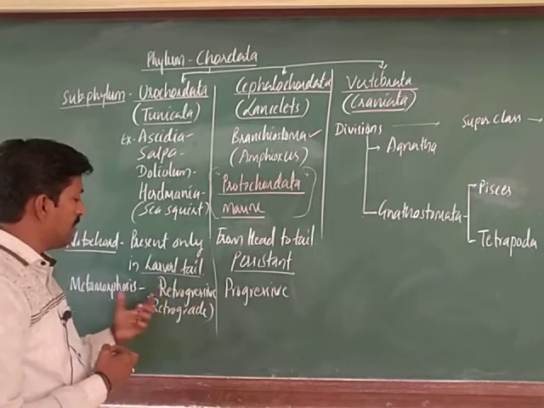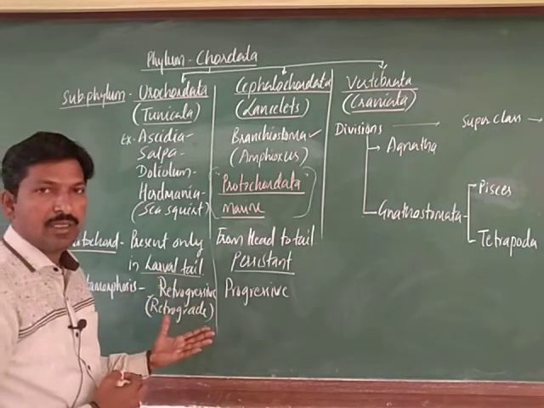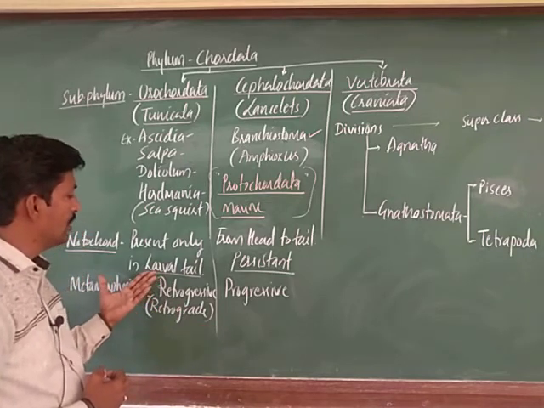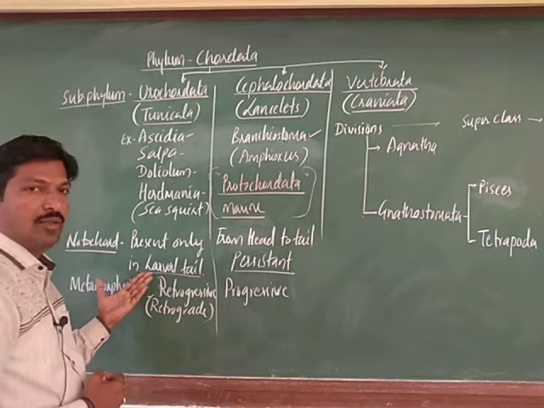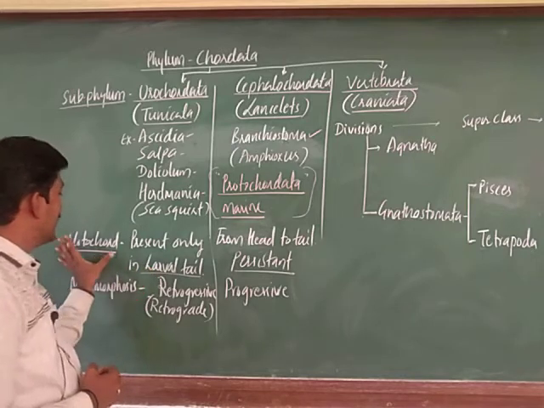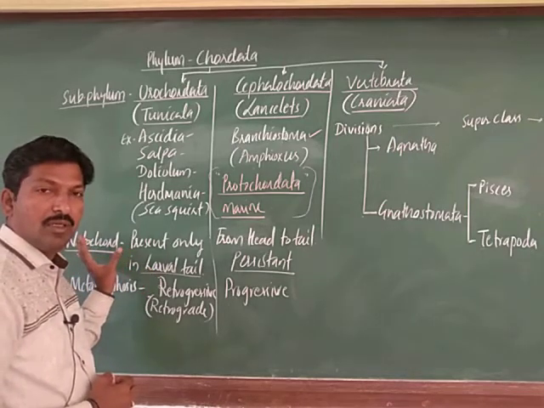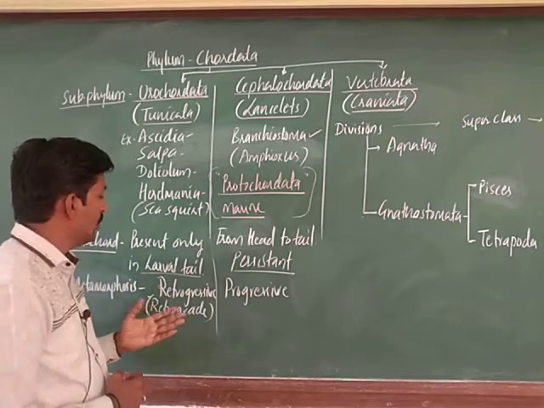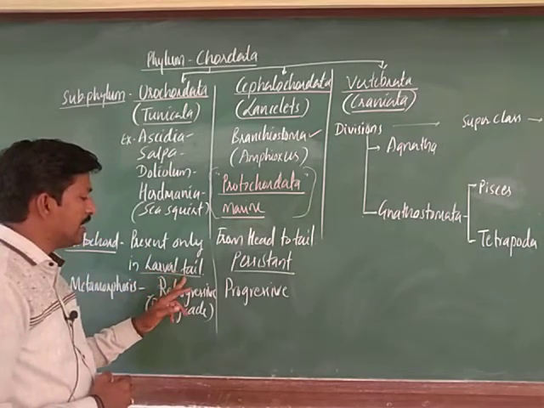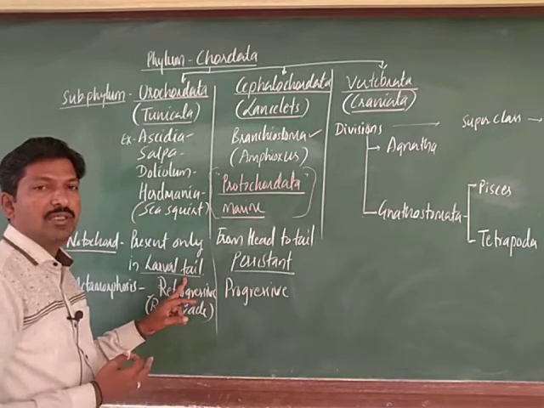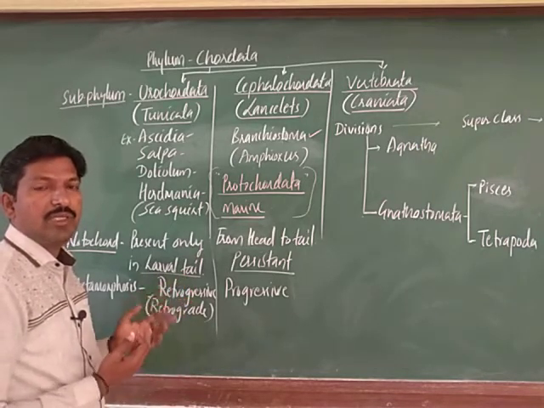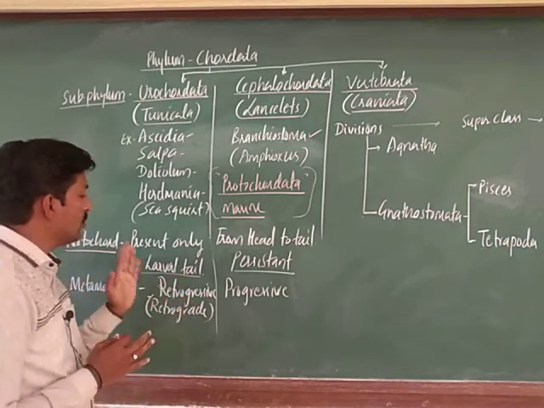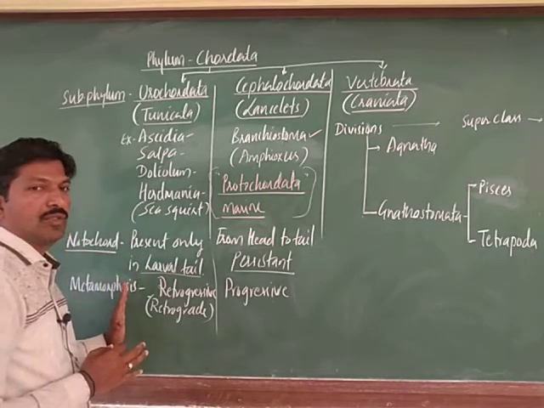So we can say it is reverse metamorphosis, because it loses this when it becomes an adult. Actually, the presence of a notochord is an advanced feature of organisms. In the larval tail it is present, but when it becomes an adult, it may disappear or disintegrate. So this is the reverse kind of metamorphosis.